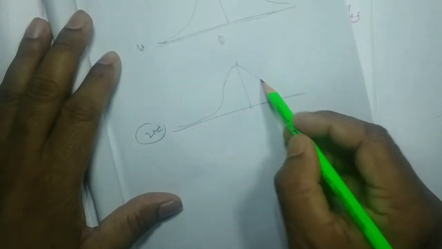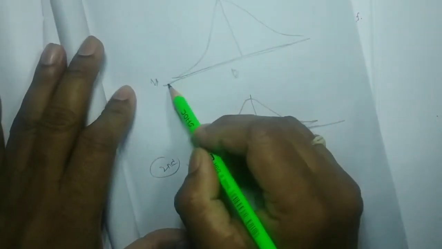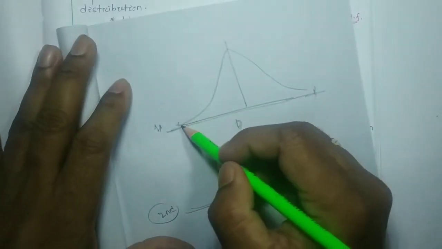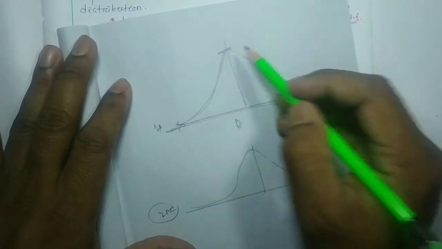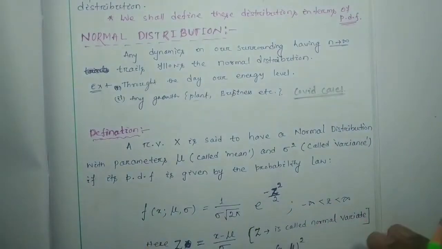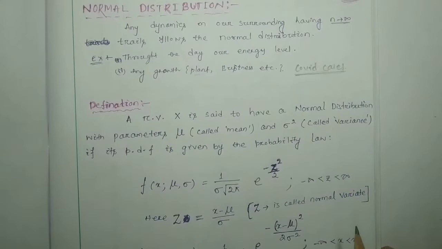So in a particular period the COVID cases increase, reach the peak, and then decrease. Likewise any dynamics can be represented with the help of the normal distribution.